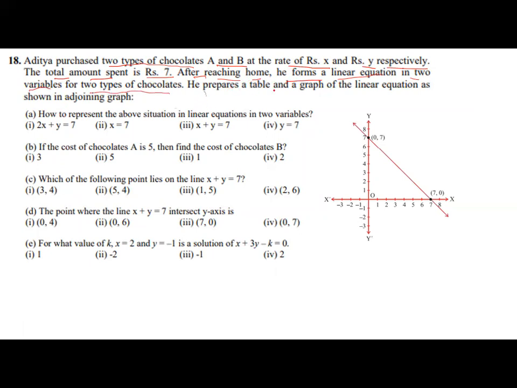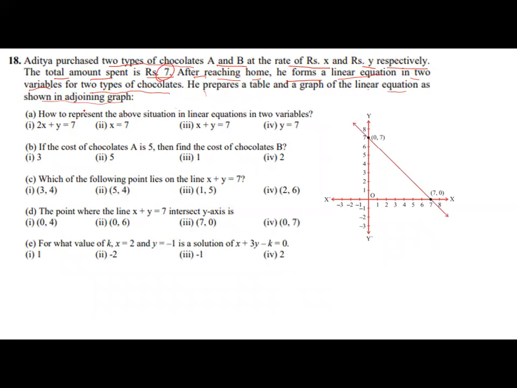He prepares a table and a graph for the linear equation as shown in the adjoining figure. So he bought 2 types of chocolate A and B. One is rupees X, one is rupees Y. When he is spending, he is getting a total of 7.